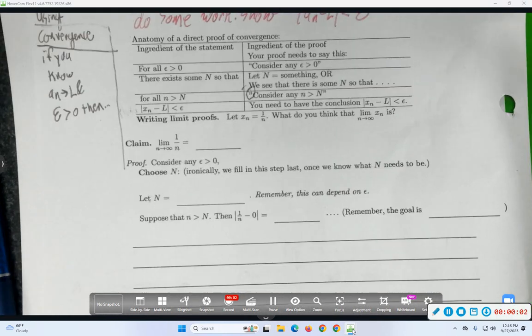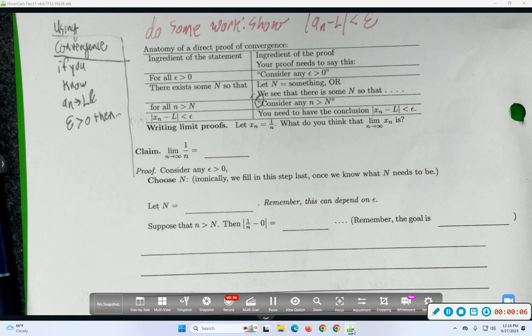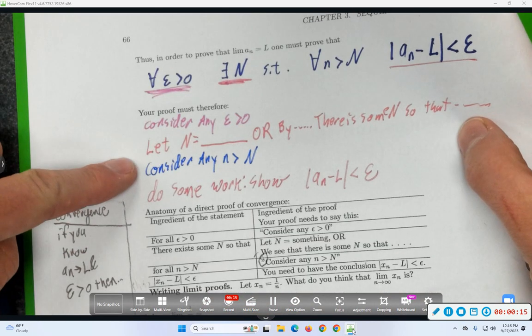So let's see this in practice. I talked about the sequence 1 over n. You already told me what the limit is. Let's prove that. So let's just do this as a practice for how you should write a limit proof. And we'll see this anatomy showing up.